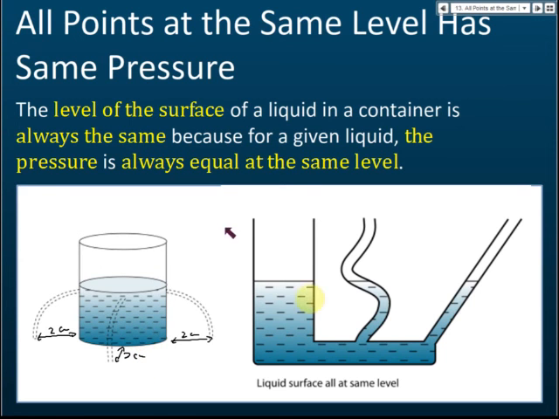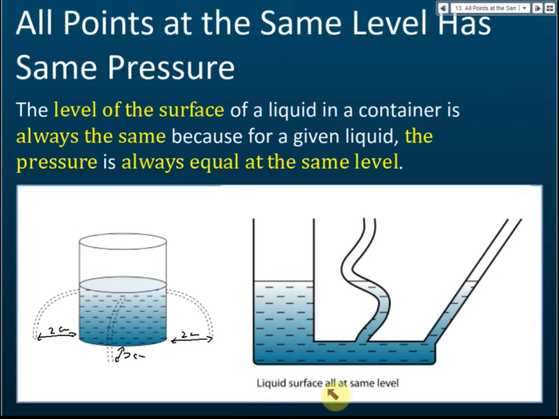This experiment also shows that pressure at the same levels are the same. You see the levels of the water are the same, even though the surface area and the shape are not the same. This shows that the pressures are the same. If the pressure here were higher, it would push the liquid down, and then this level would be lower. But this is not the case. They always have the same levels. So this shows that the pressure is the same at the same level.